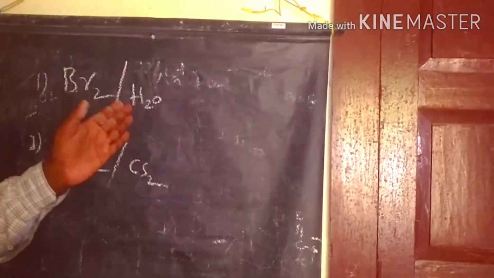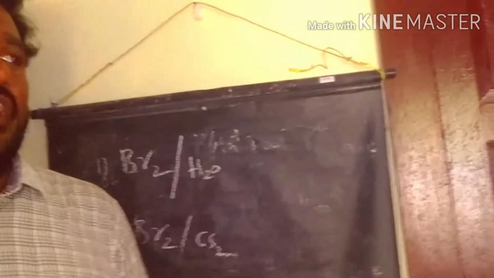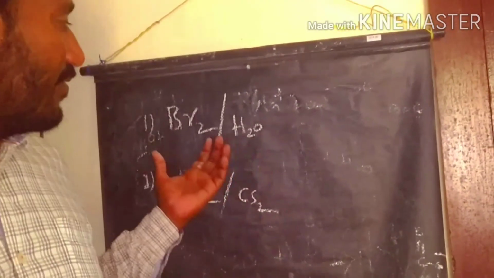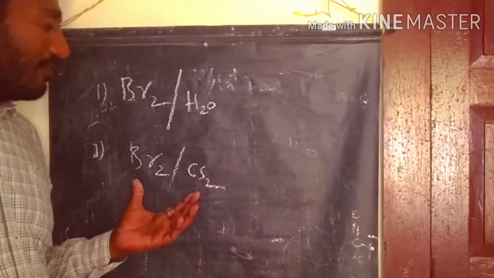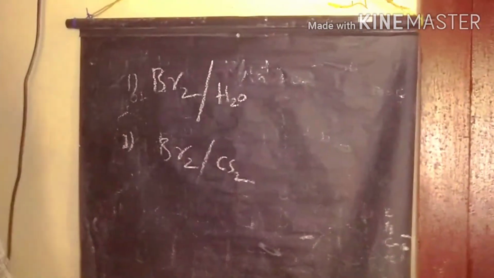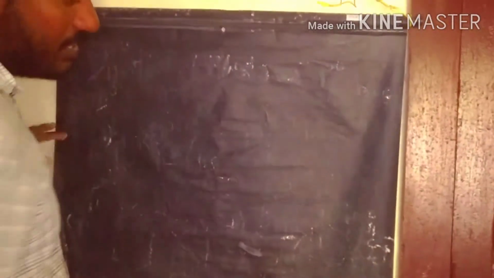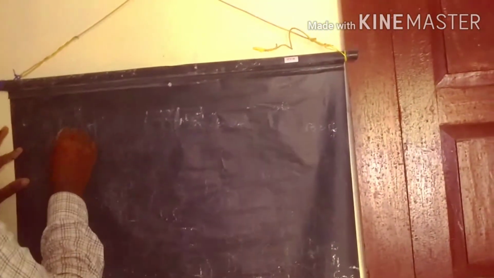We know polar compounds. What is called polar? The formation of plus and minus ions is what we call polar. This is the non-polar CS2. What is happening when in the first condition we take a polar solvent and in the second a non-polar solvent, but the reagent is similar? First we discuss the reaction of bromine with phenol in the polar solvent.